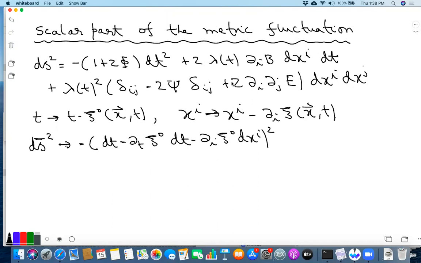And then there is a cross term. Let's not write down the cross term. So there is a term which was dxi dxi. Let me write this as lambda t squared.